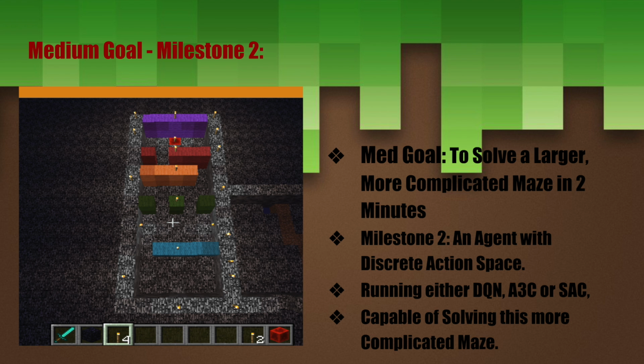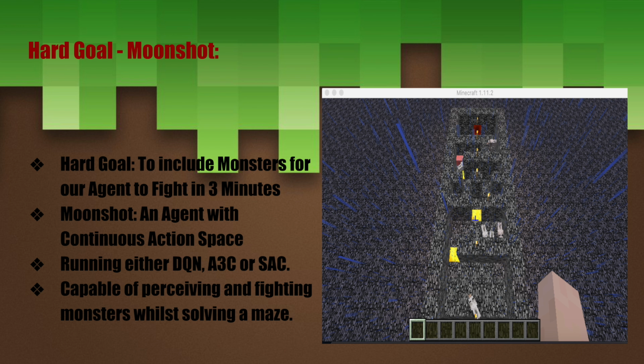The next milestone was solving a larger, more complicated maze in 2 minutes. The maze displayed on the left has higher and more barriers. We wanted to use an agent with discrete action spaces and run DQN, A3C, or SAC learning algorithms and be able to successfully complete the maze in 2 minutes.